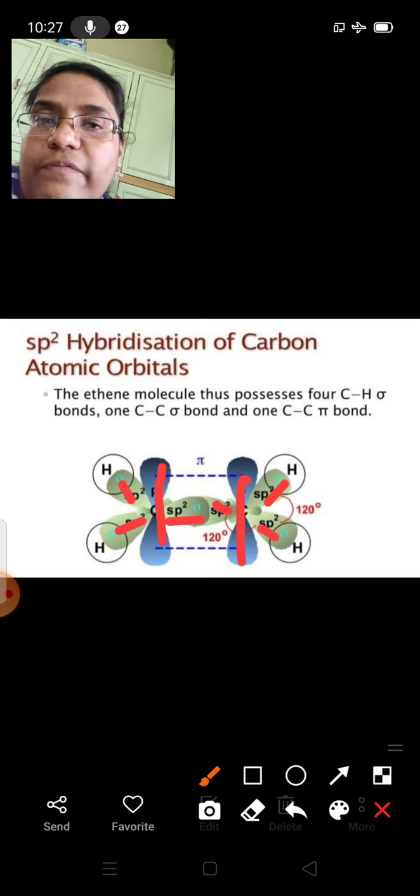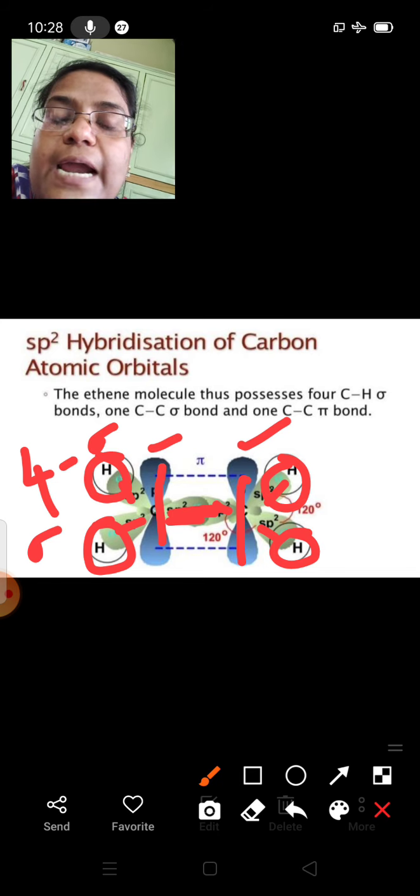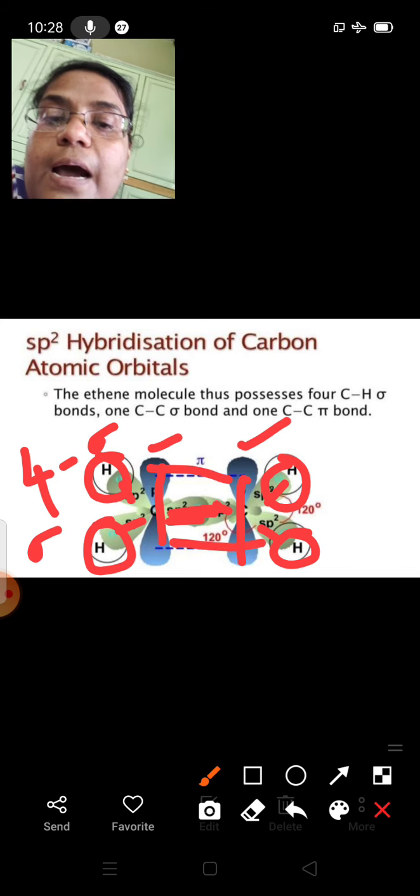Then what is happening to the unhybridized orbitals which are present in a perpendicular manner? Both will overlap in a side on manner and form a pi bond. Hence in this ethene molecule there are 4 CH sigma bonds, one CC sigma bond, and one CC pi bond.